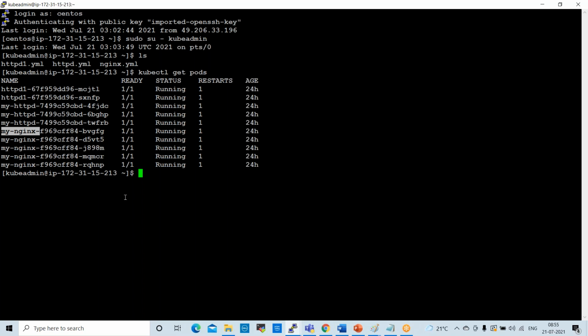That lab session we'll discuss tomorrow. We'll work on the lab session tomorrow. This will take some time: how to assign labels for this pod, how to check what is available inside of the pod. We'll create pods, pod labels, and how to connect using them. So we'll check tomorrow.